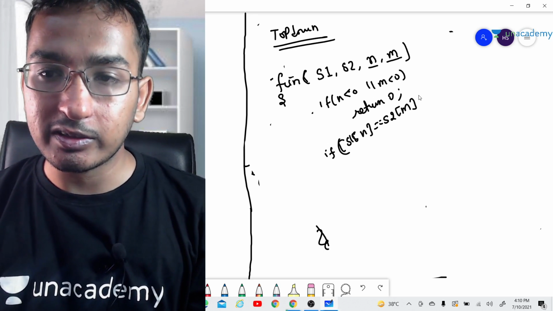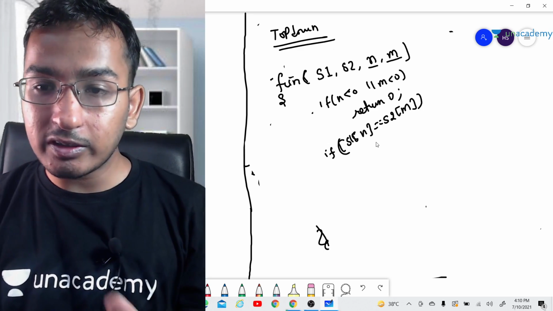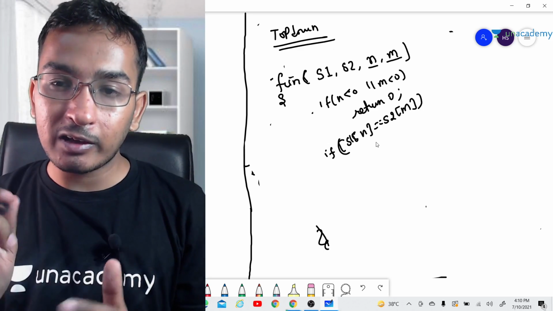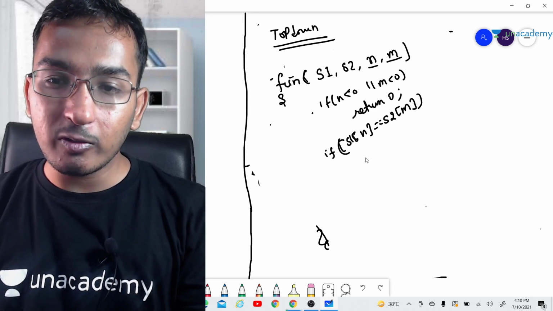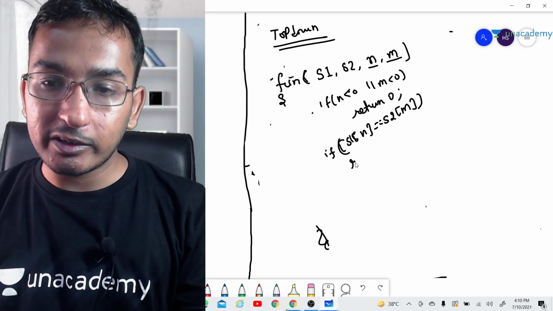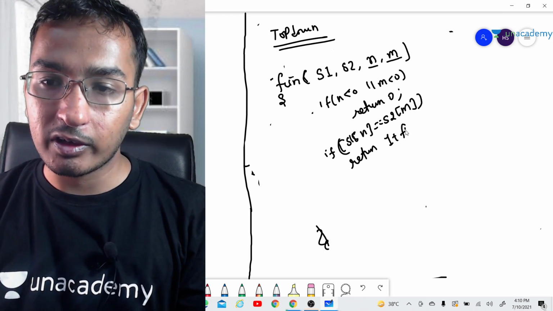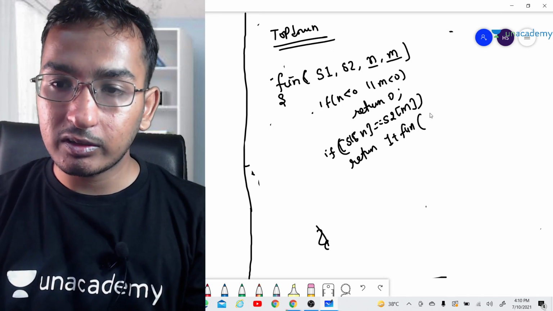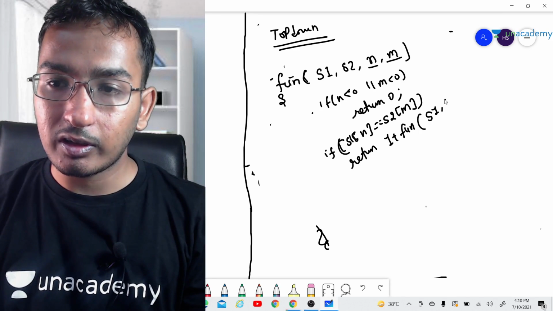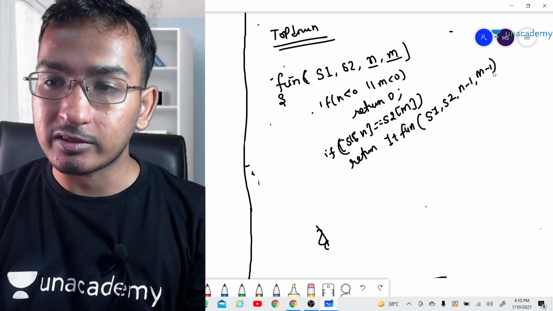What will happen in this case, guys? This is the similar case which we had in the bottom up approach as well. What we will do here, we will return 1 plus function s1, s2 and n minus 1 and m minus 1, guys.